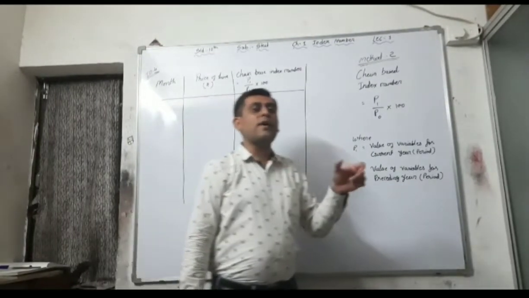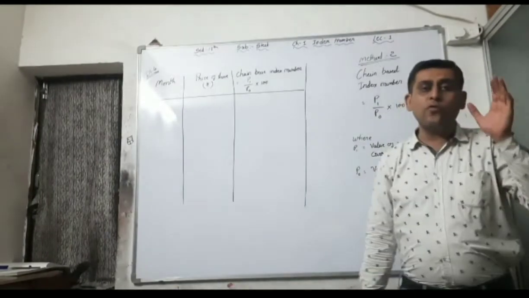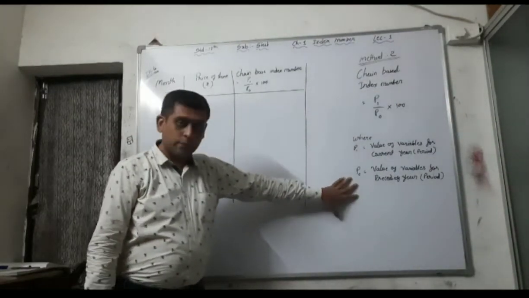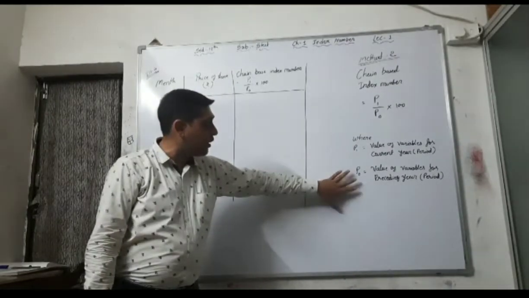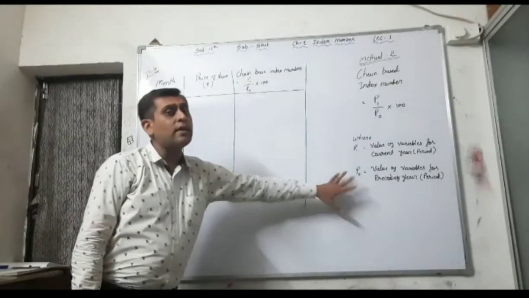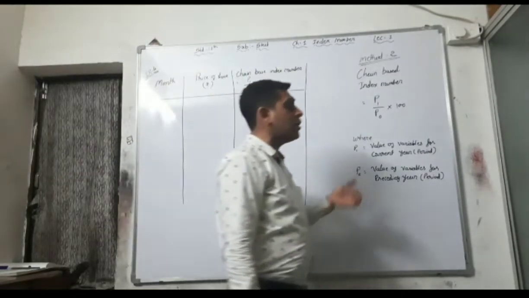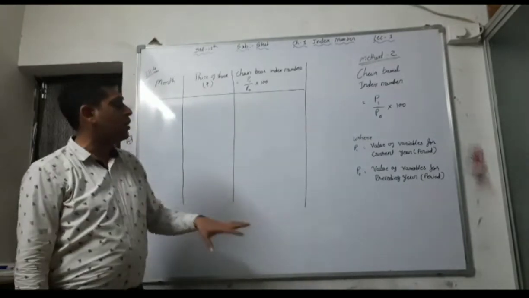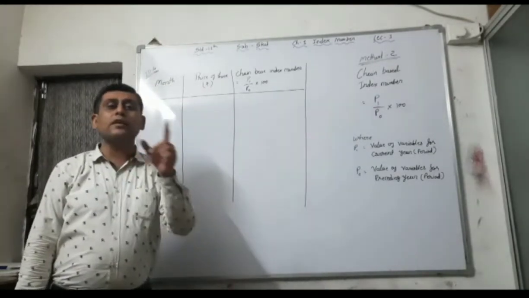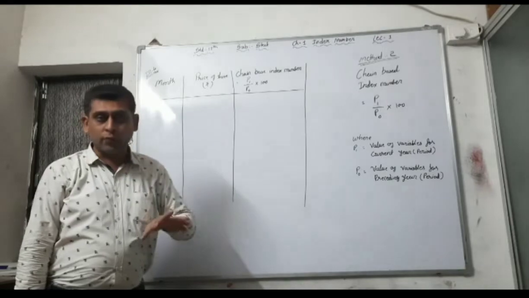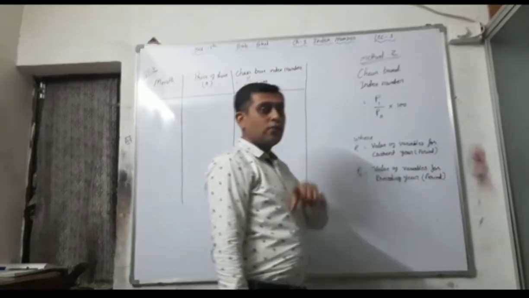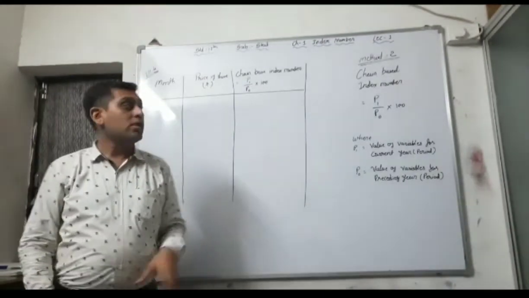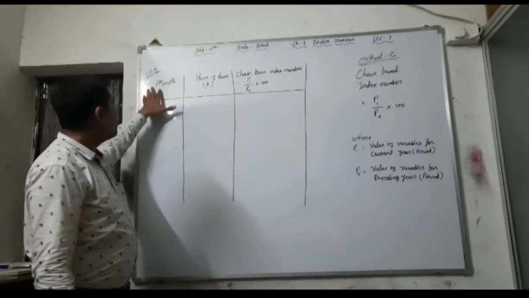See, in the fixed base index number, we have to take the fixed base year's value of the variables as P0. But in the chain base index number, we have to take the preceding year as P0. The value of the variable of the preceding year is taken as P0. So the change here you have to write, see here month, price.